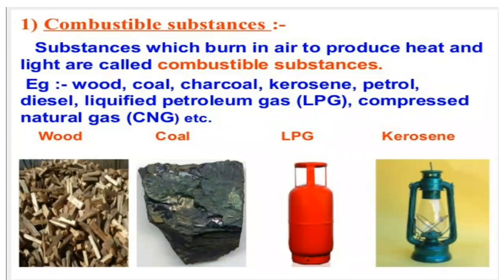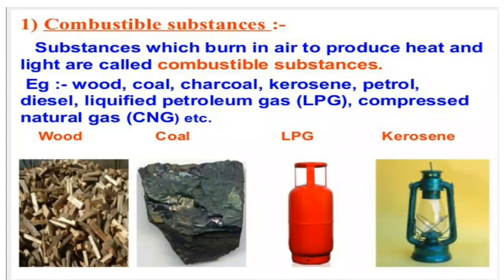The combustible substances which are used as a source of energy are known as fuel, for example petrol, diesel, LPG, etc. Non-combustible substances are the substances which cannot be burned. For example, stone, glass, bricks, cement, soil, etc. are called non-combustible substances.